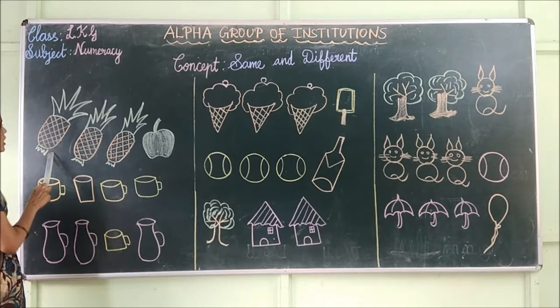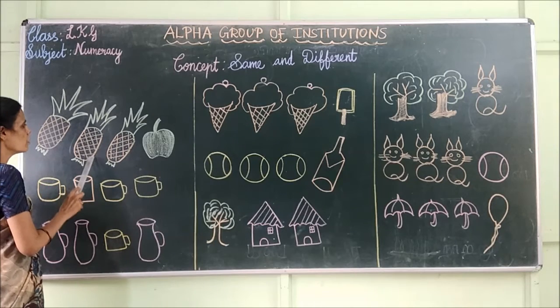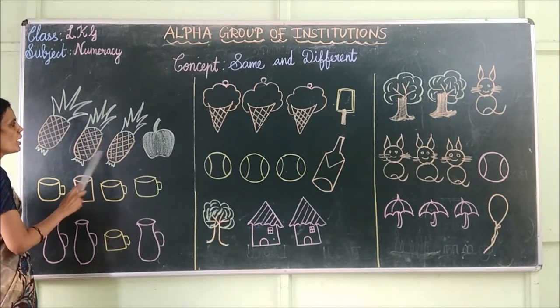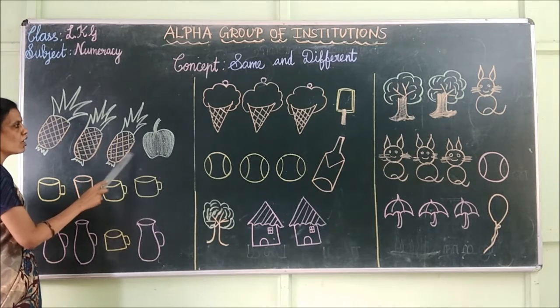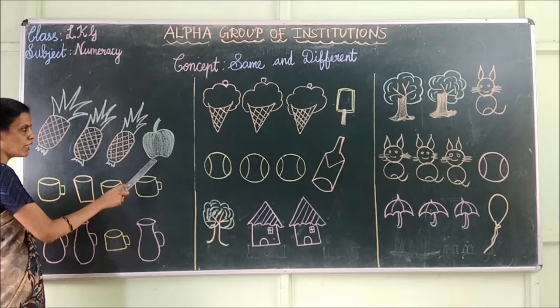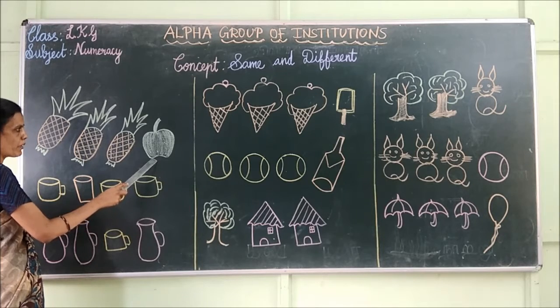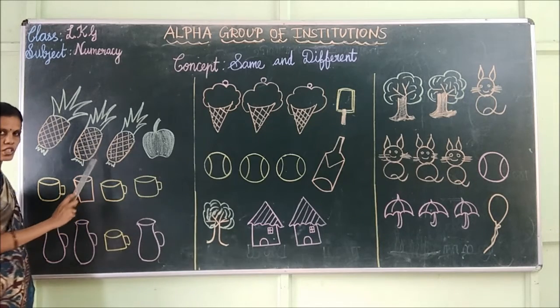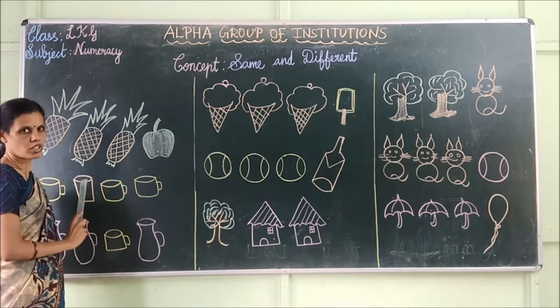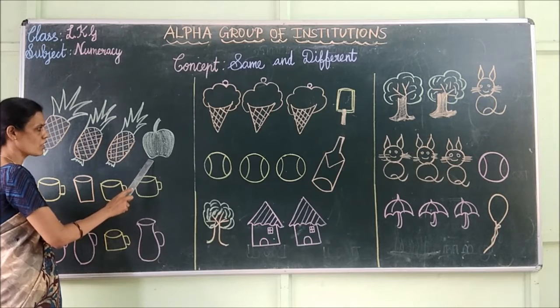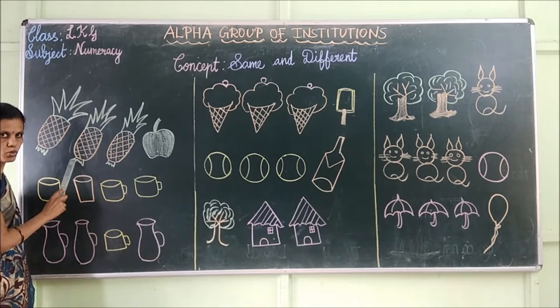See, what is this? This is a pineapple. What is this? This is also a pineapple. What is this? Yes, pineapple. What is this? Is it pineapple? No, it is apple. It does not belong to this group. It is different from this one. Okay, children? Apple is different from this group.